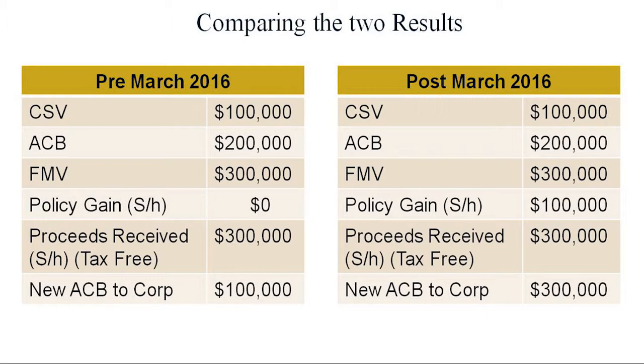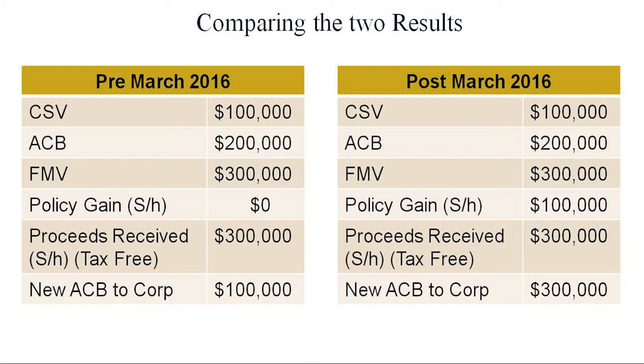Comparing the two results, this is just me highlighting again the important points. On pre-March 2016, if we did this pre-March 2016, we'd have a policy gain of 0 because the proceeds would have been cash surrender value. 100,000 minus 200,000 gives us no gain, so I'd have a policy gain of 0. Proceeds received tax-free would be 300,000 to the shareholder, and the new ACB to the corp is 100,000.